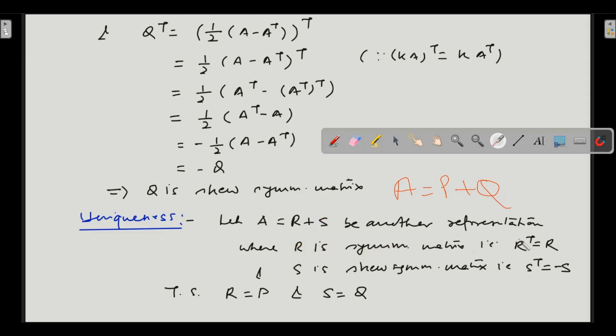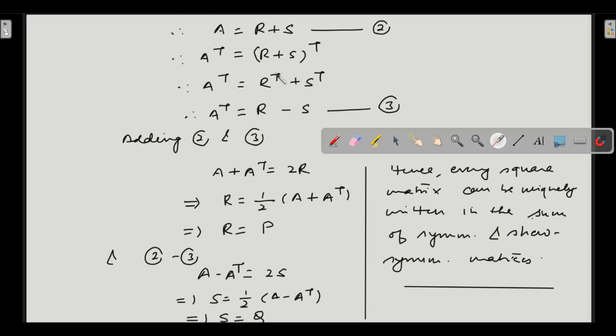So R is symmetric, that implies R transpose is equal to R, and S is skew-symmetric, so S transpose is equal to minus S. Now we need to show that R is equal to P. If the representation is unique, then R will come out to be equal to P itself, and S will come out to be equal to Q itself.